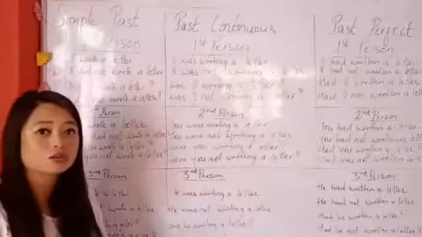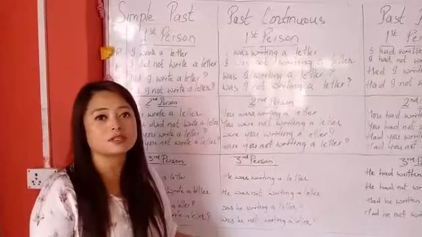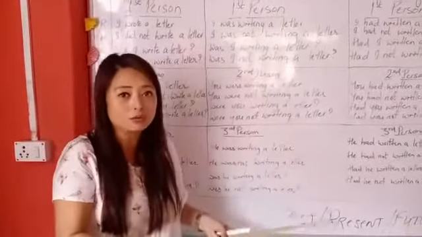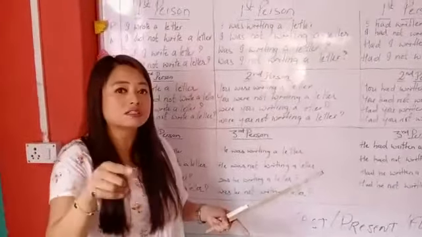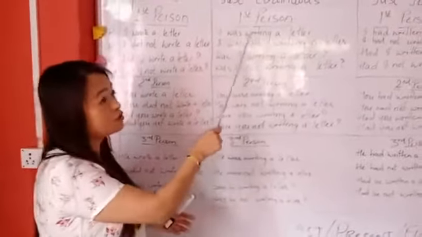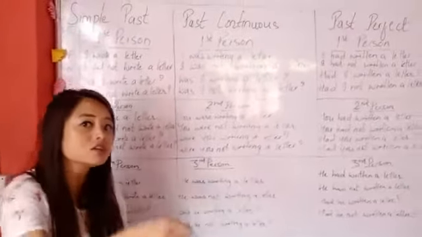So I was writing a letter. You can't say I am writing a letter, that comes in the present tense. I am writing a letter means present tense, which you are doing right now. When you were writing the letter in the morning, that comes in past tense: I was writing a letter. Doing means continuously.